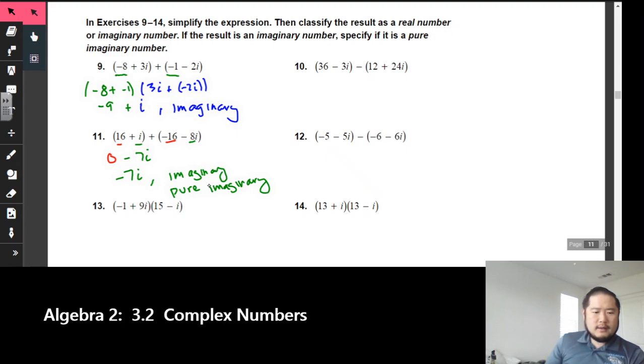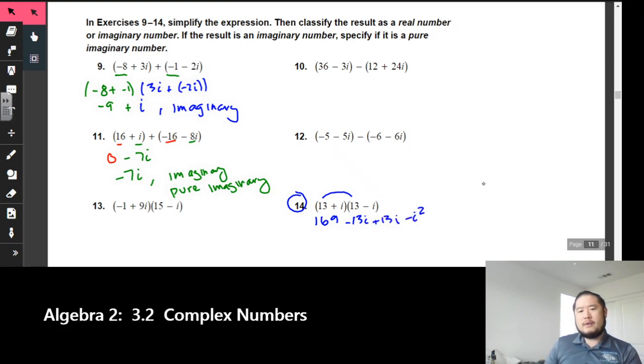All right, let's take a look at number 14. Now 14 looks a little bit different. Pay close attention right here. There's no plus sign in between the two binomials, so you're going to have to FOIL this. You have to multiply the two binomials, 13 times 13. We have ourselves 169. We have the outer is -13i, and the inner plus 13i. The last is -i squared. So we got -13i plus 13i, that is 0. So I have 169 minus i squared.